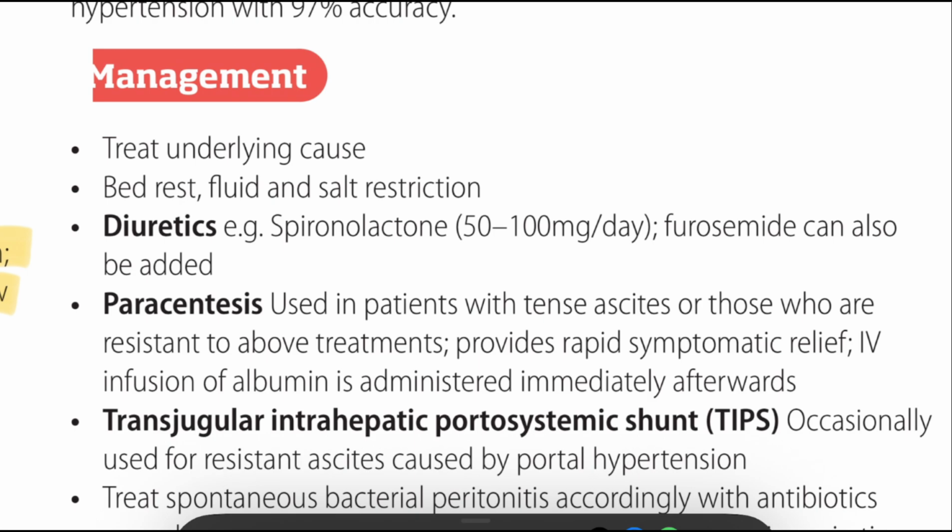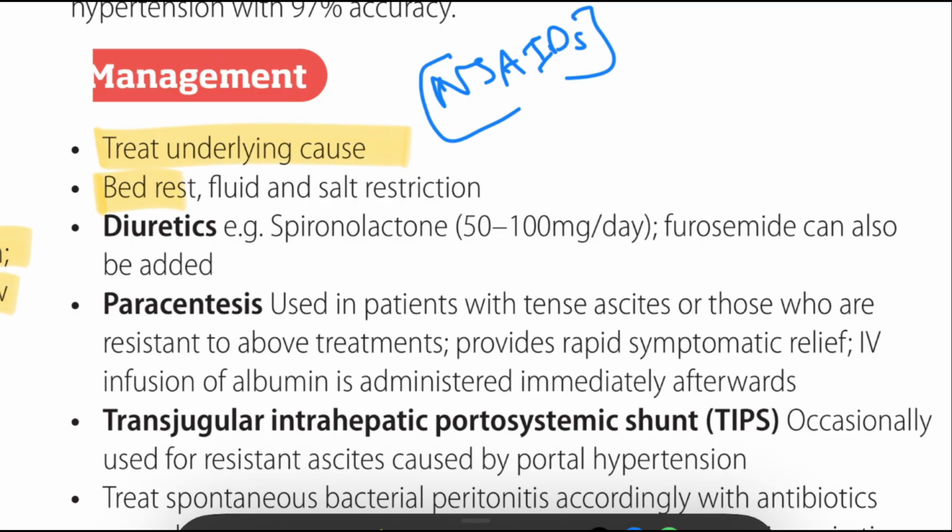Then adequate protein intake, and daily weight monitoring we have to check. We have to avoid NSAIDs and vaccinate against hepatitis where appropriate. We have to treat the underlying cause. Then bed rest and fluid and salt restriction is very important.